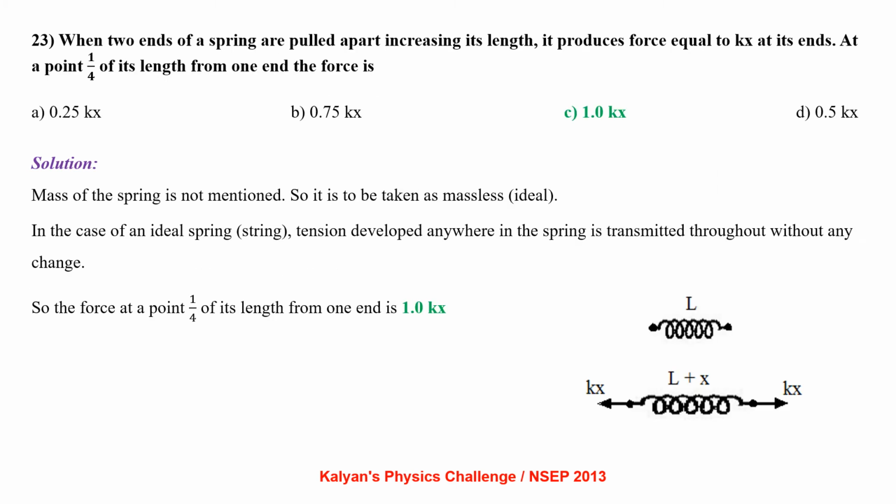When two ends of a spring are pulled apart, increasing its length, it produces force equal to Kx at its ends. At a point 1/4 of its length from one end, the force is? Mass of the spring is not mentioned, so it is to be taken as massless. In the case of an ideal spring, tension developed anywhere in the spring is transmitted throughout without any change. So the force at a point 1/4 of its length from one end is 1.0 Kx.